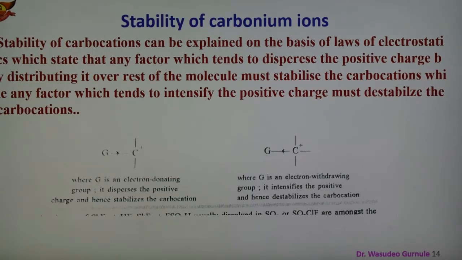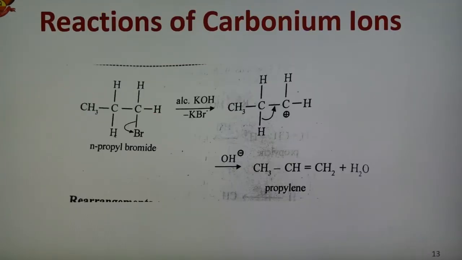The third reaction is the rearrangement reaction. A large number of molecular rearrangements take place through carbonium ion formation, forming a new, more stable carbonium ion by the migration of atoms. The new ion finally gives the product. The formation of the new ion depends on its capacity to hold the charge. In general, a primary carbonium ion changes to a stable secondary or tertiary carbonium ion. So some rearrangement may take place. This is the third type of reaction of the carbonium ion.